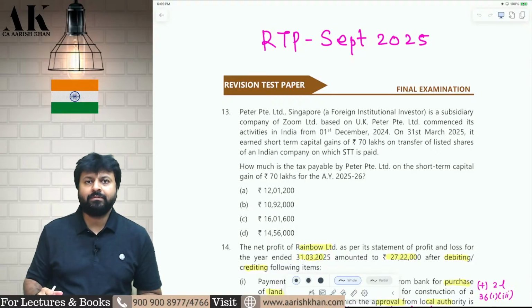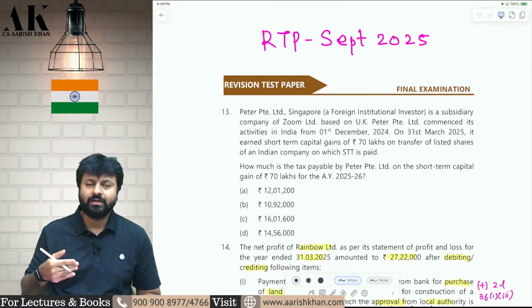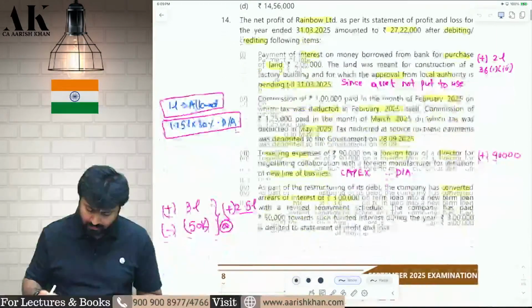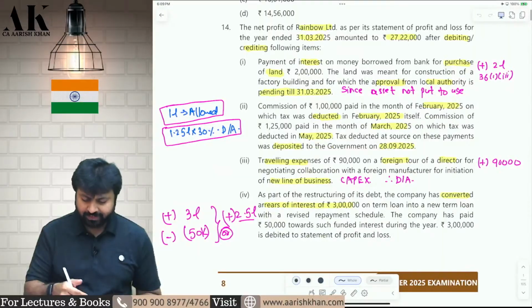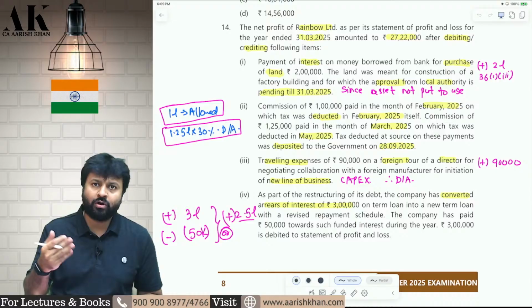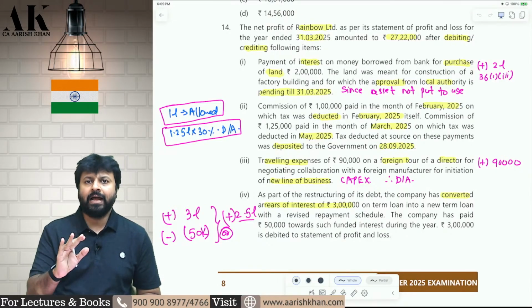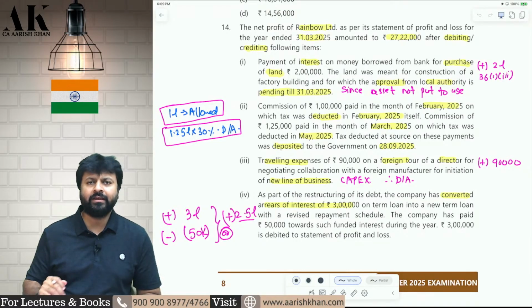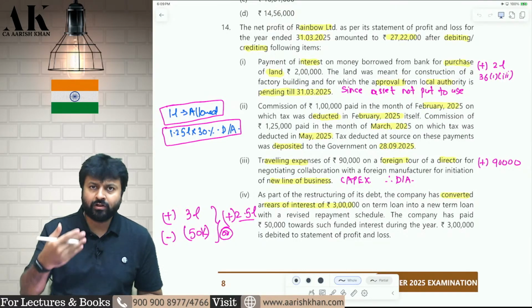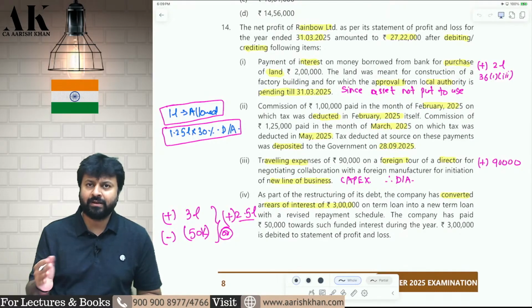So first of all, September 2025 RTP we are going to discuss. Then we will do May 2025 exam paper, and then MTP 1 September 25 and then MTP 2 September 25. This is the order we are going to follow. Now, the questions up to question number 13 are MCQs. From question number 14, the questions are descriptive. I am discussing the descriptive questions today. If time permits, I will also try to make a video on MCQs of the latest RTPs and MTPs.